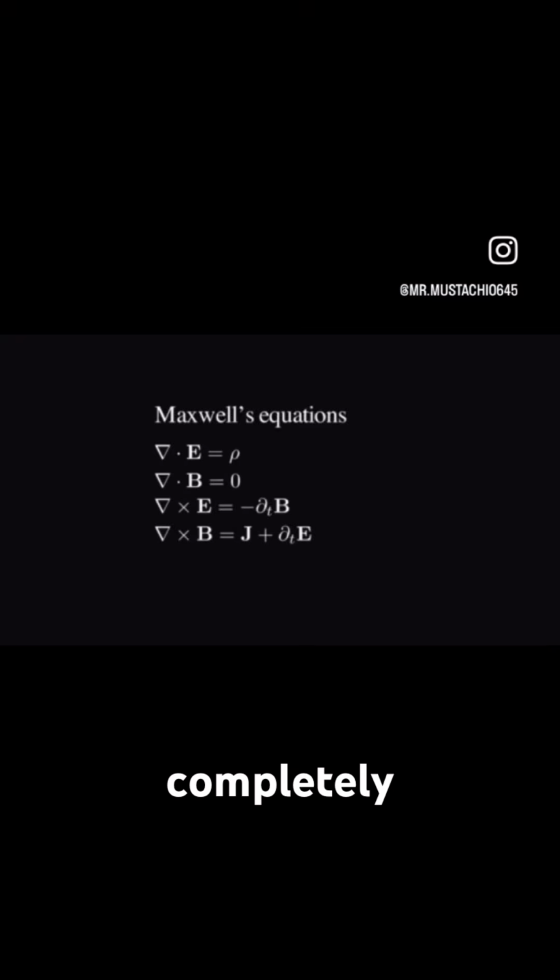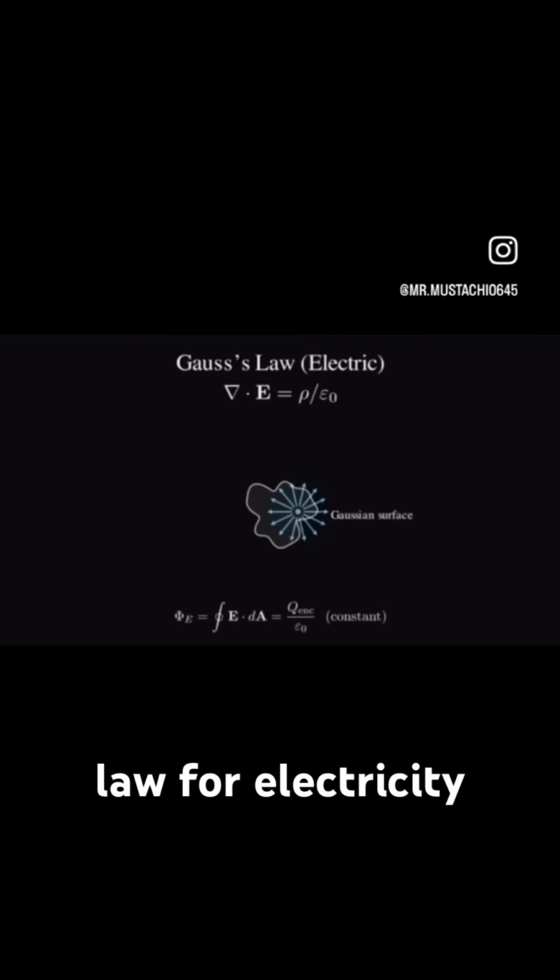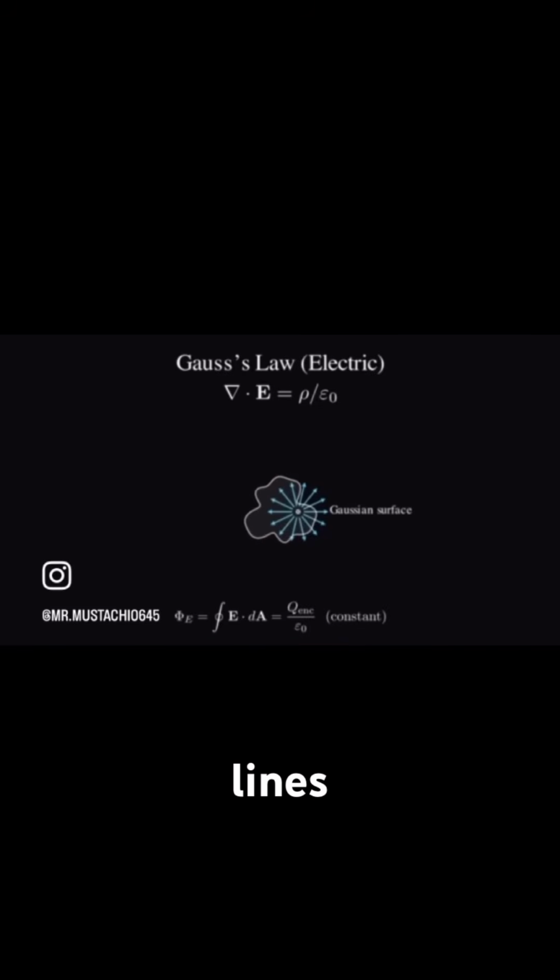But in all seriousness, it's crazy that we can get such higher dimensional objects, and then when we bring them down into our 3 plus 1 dimensional space, we get something like Maxwell's equations, which completely dictate how the electromagnetic force works. The first of these equations is called Gauss's law for electricity, and basically it tells us that electrons are the source of the electric field lines.